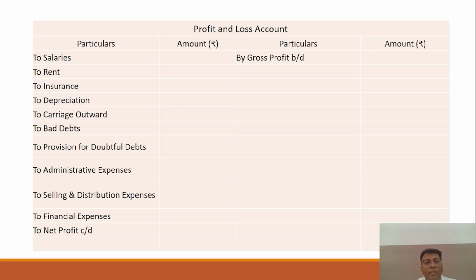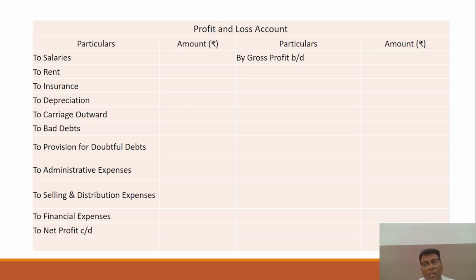And bad debts on debtors, it means this is the loss due to the debtors. It means the debtors are not making the payment as per your requirement, or as per the condition, as per the sale, as per whatever the value of the sales is given to you. So if there is a loss, you have to mention this loss again in the profit and loss account. And sometimes you have to make the provision for doubtful debts, because as per the accounting rules or accounting principles, you have to make the provision.